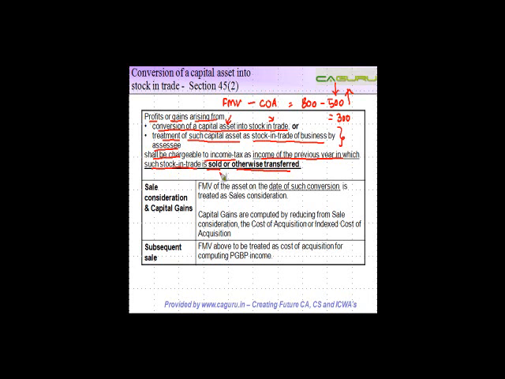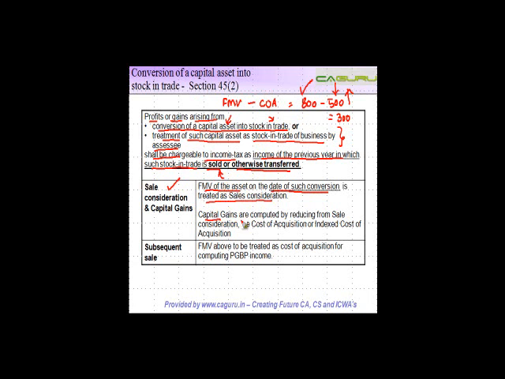Just be a little careful that the taxation is not in the year of conversion, it is in the year of when it is sold. What will be the sale consideration? For the purpose of this conversion, fair market value of the asset on the date of conversion is treated as sales consideration. So this was 800, right?